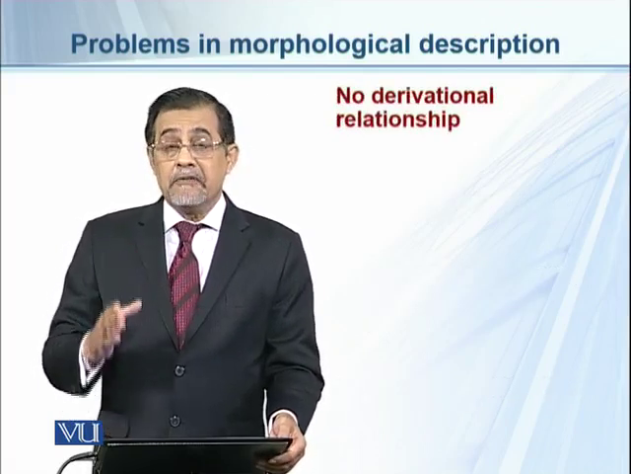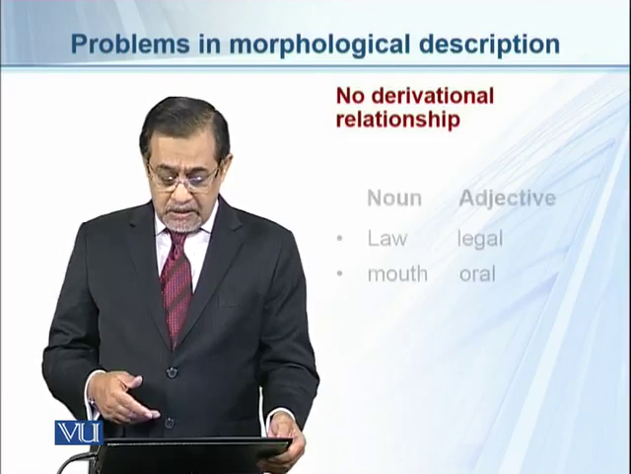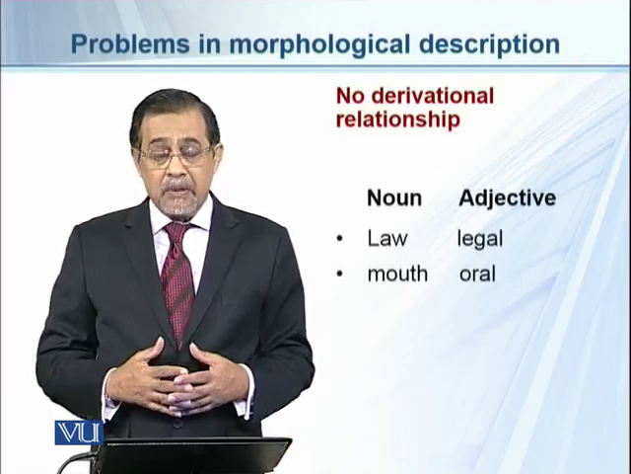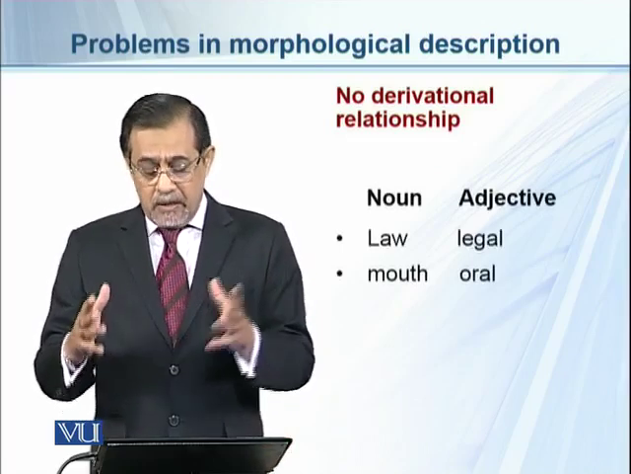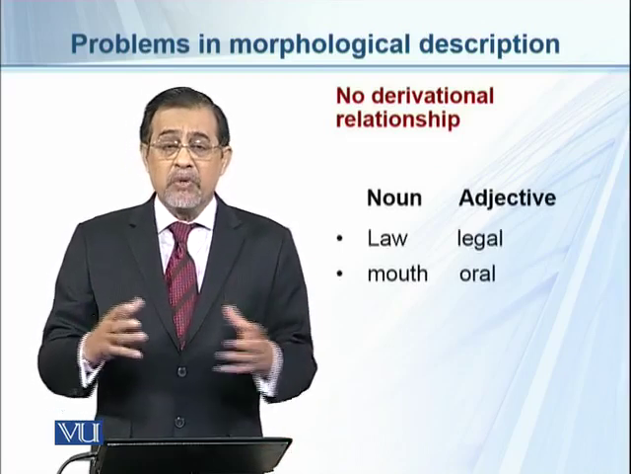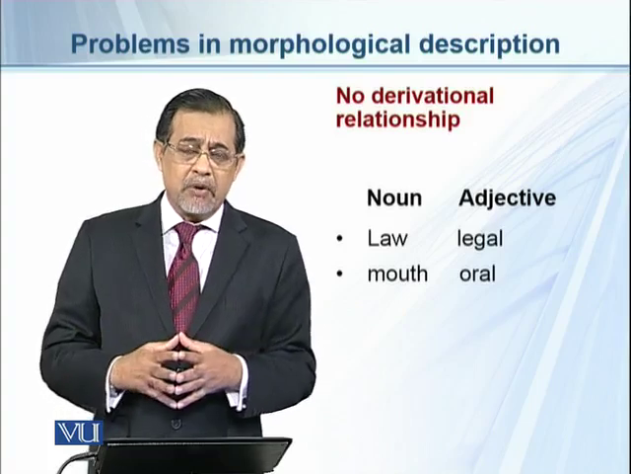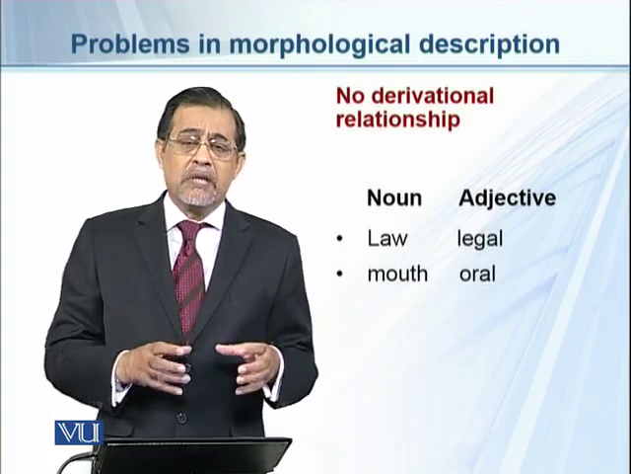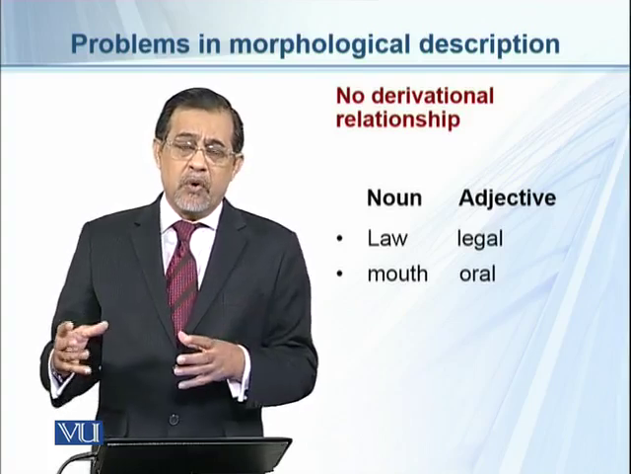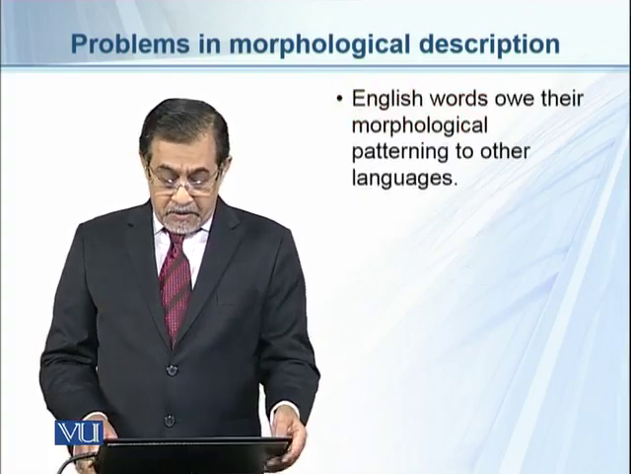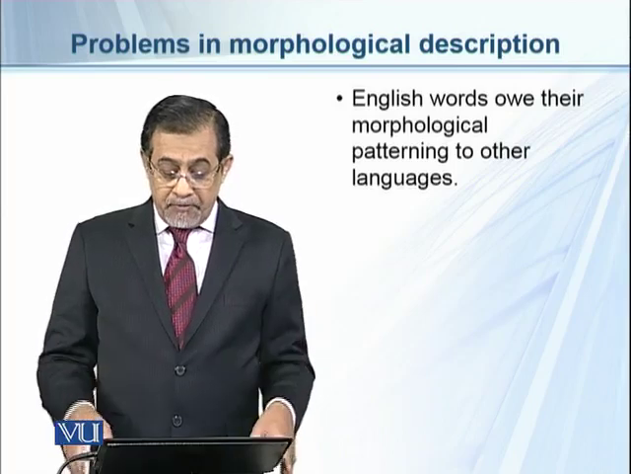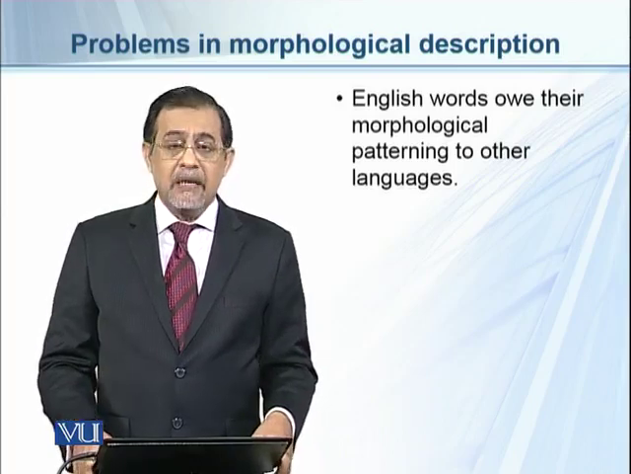So there is no derivational relationship in this case. For example, no derivational relationship between law and legal, and mouth and oral. This is another example of the same, in which mouth has no relationship with oral, one being a noun and the other an adjective. So English words owe their morphological patterning to other languages.